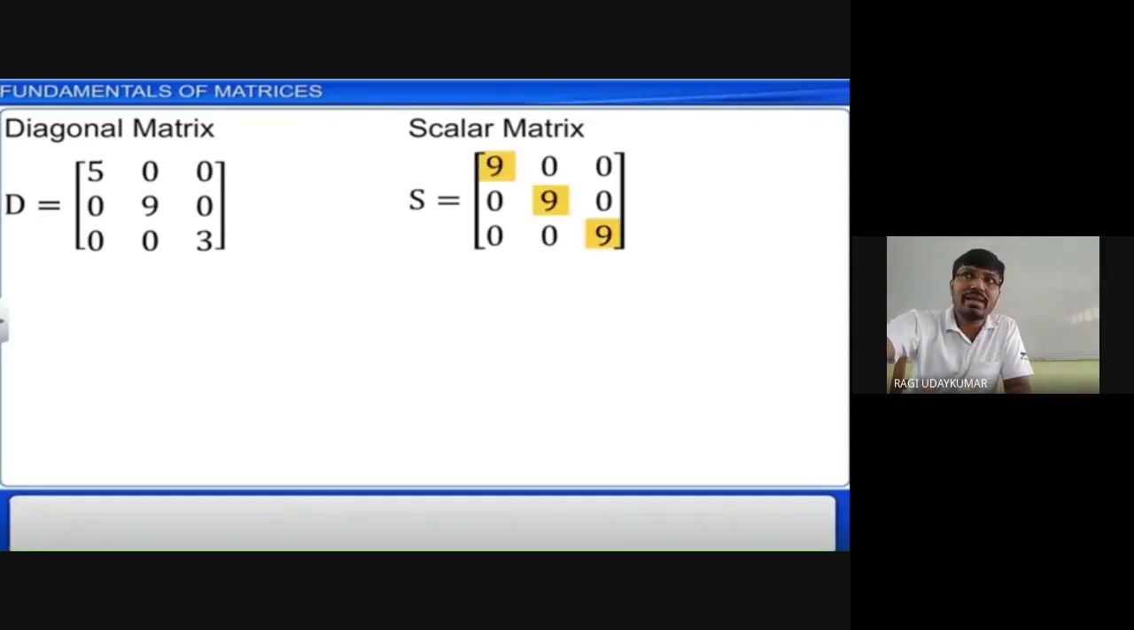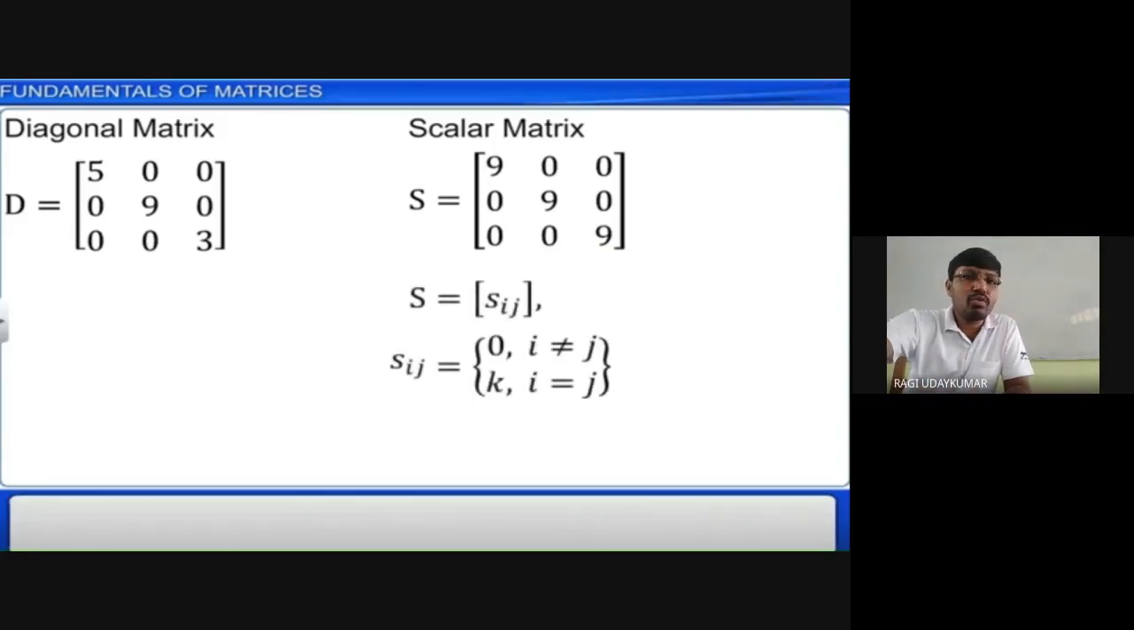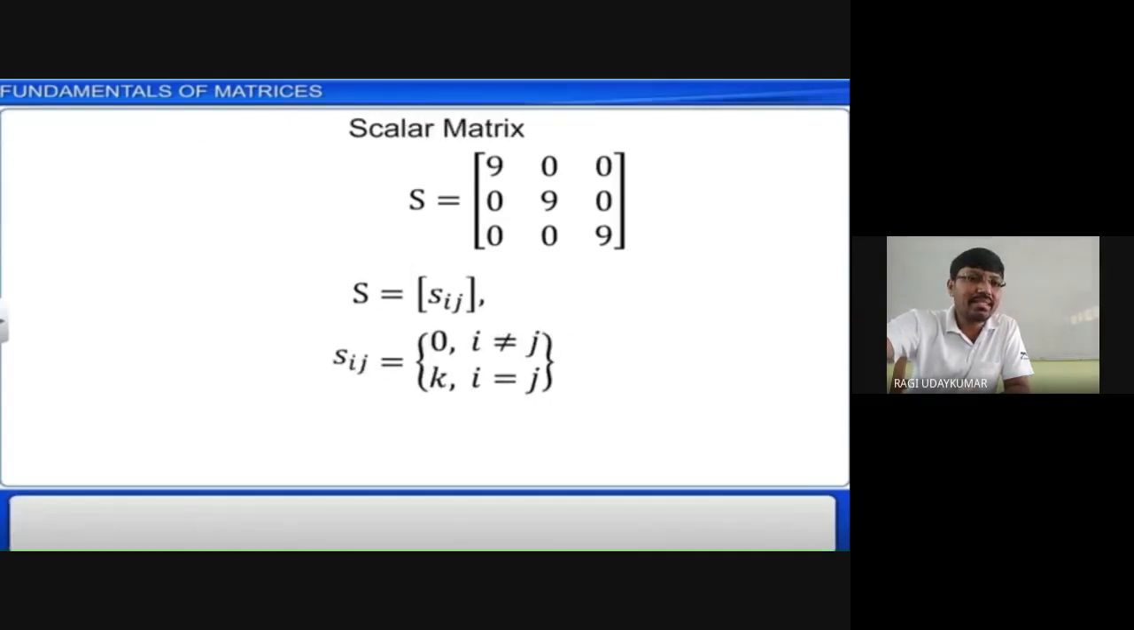The next matrix is the scalar matrix. In a scalar matrix, all the elements of the principal diagonal should be the same, meaning equal. See here how the matrix is represented, in mathematical form, not number form. Sij is written in brackets, Sij equal to 0 for i not equal to j. When i equals j, it is k, a constant. Did you understand this?